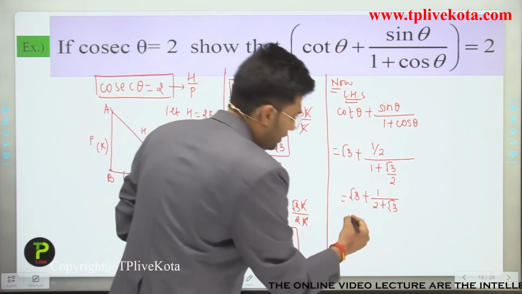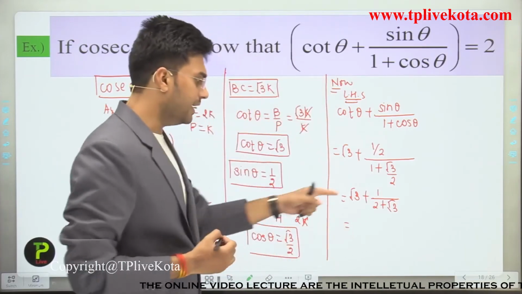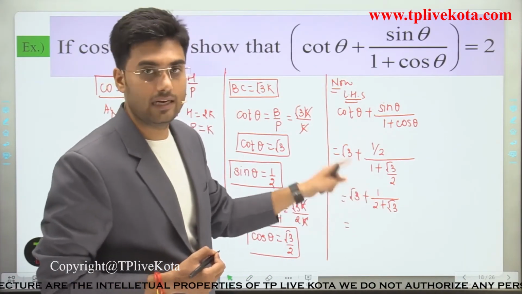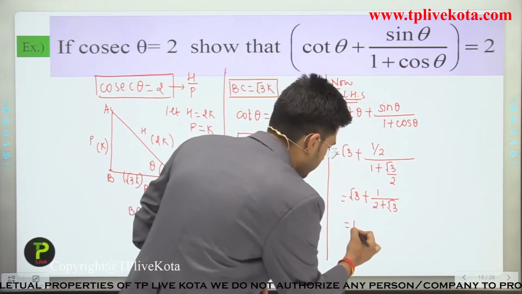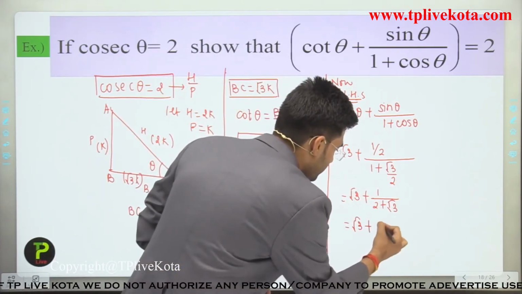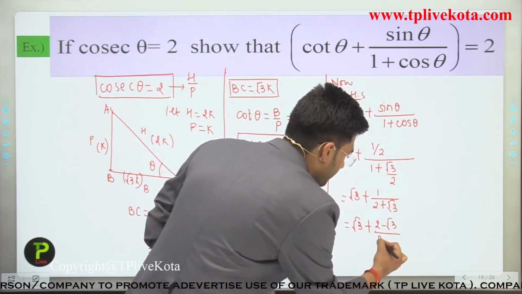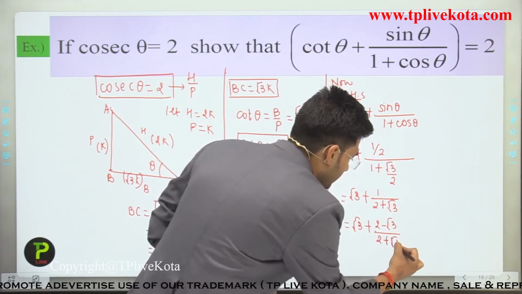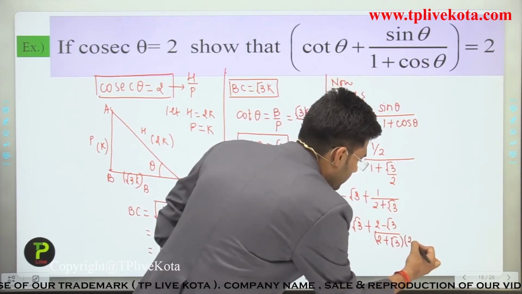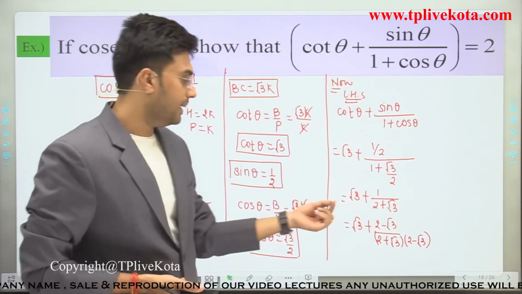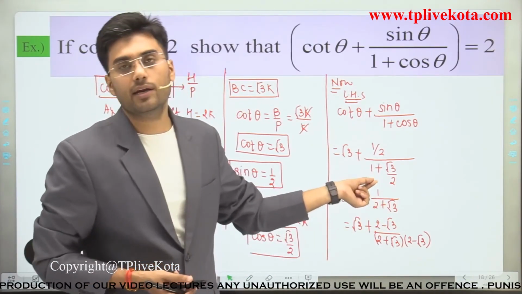Now, students, we can rationalize this term. And how can we rationalize this term? This is equal to root 3 plus 2 minus root 3 divided by 2 plus root 3 multiplied by 2 minus root 3. To rationalize, we multiply its conjugate in the denominator and numerator.